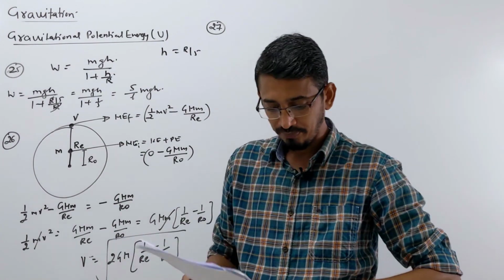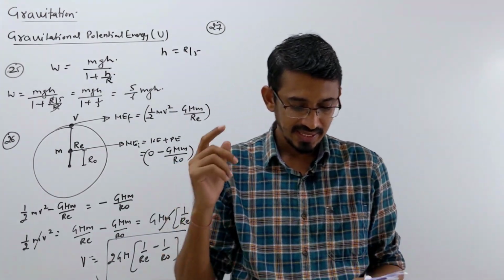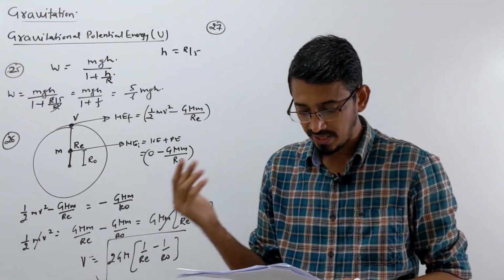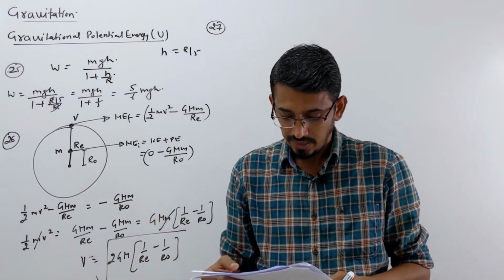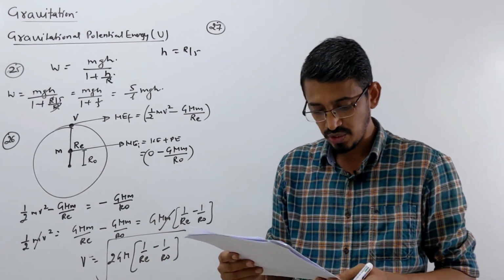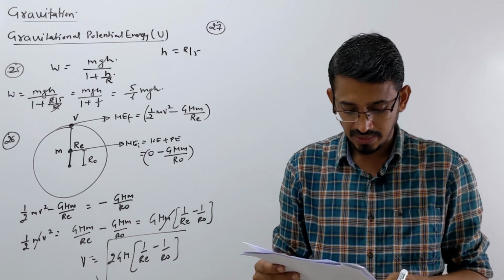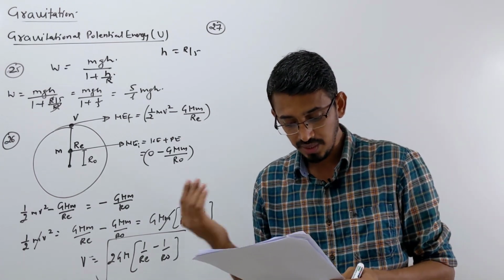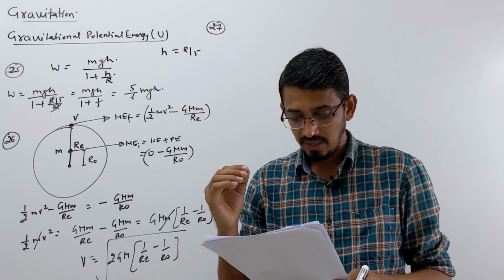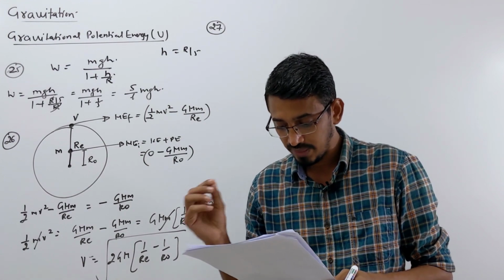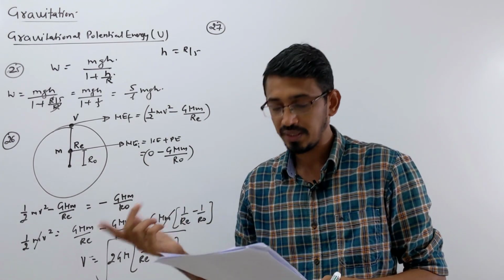Question 27 says that we have two identical thin rings, each of radius r, coaxially placed at a distance of r. If the rings have a uniform mass distribution and each has mass m1 and m2 respectively, then the work done in moving a mass m from the center of one ring to the other is what?